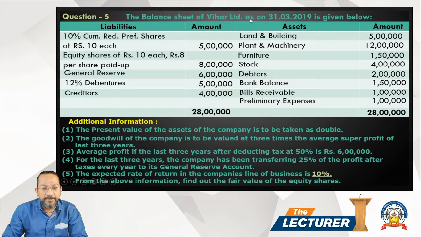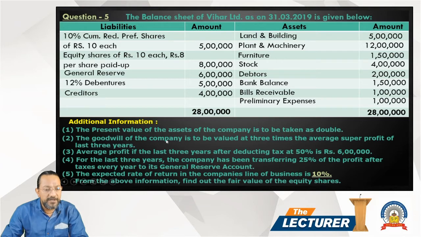Balance sheet of Vihar Limited as on 31st March 19 is given below. On the liability side, 10% cumulative redeemable preference shares of 10 each, 5 lakh. So the company has 5 lakh redeemable cumulative preference shares, equity shares 10 each, 8 per share paid up. So here partly paid up equity shares 8 lakh. General reserve is accumulated profit, debenture is a loan, creditor and total. On the asset side, land building, plant machinery, furniture, stock, debtor, bank balance, bill receivable, preliminary expense.